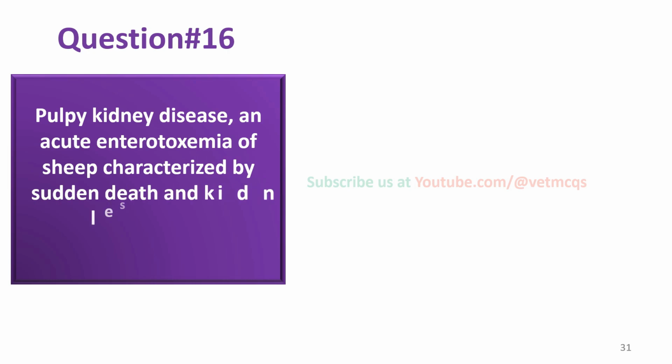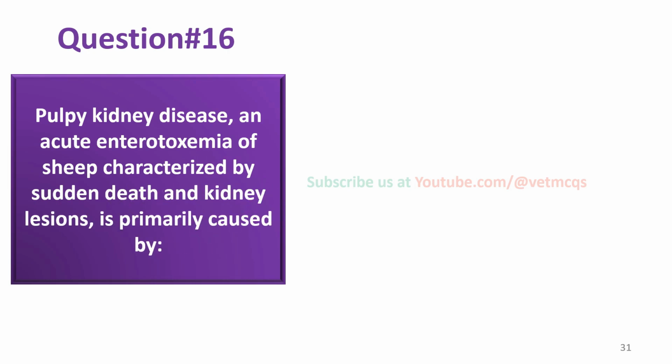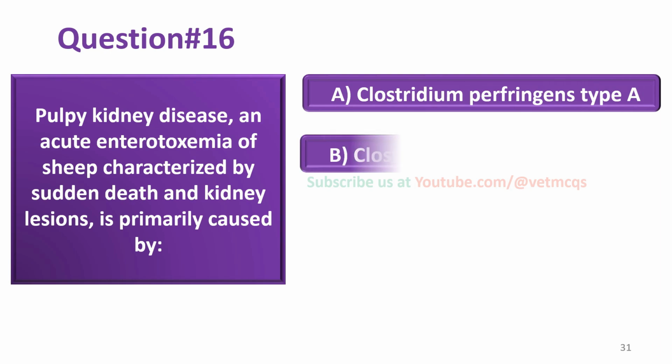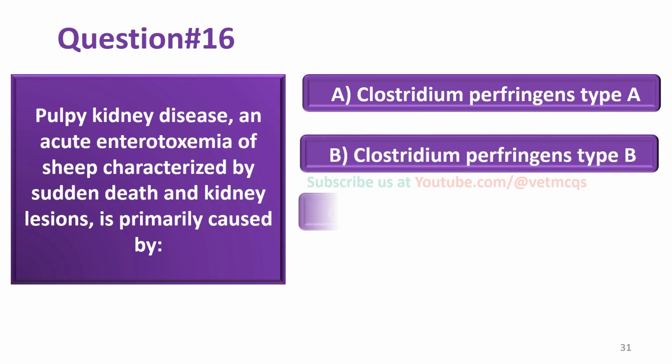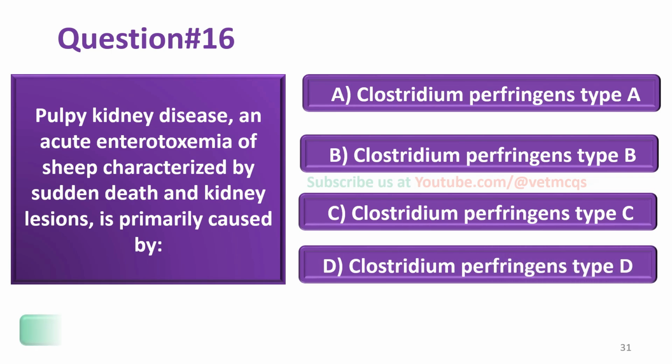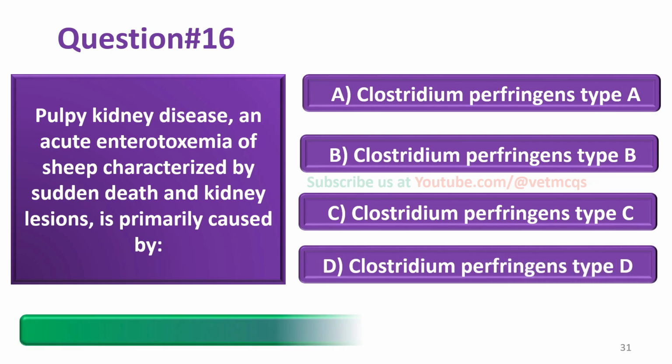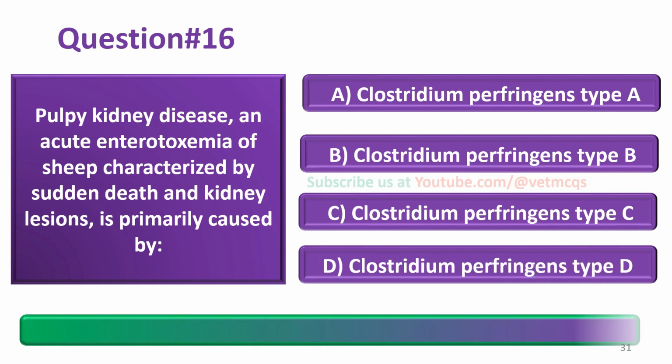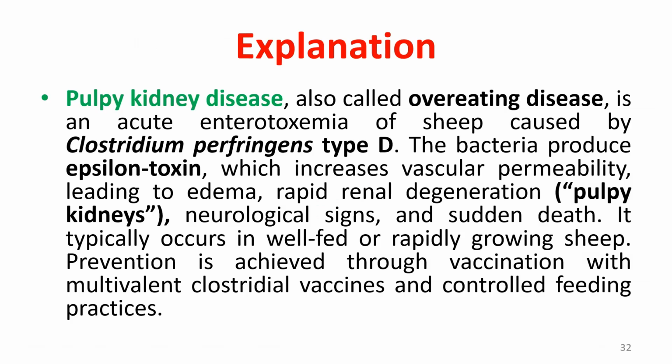Pulpy kidney disease, an acute enterotoxemia of sheep characterized by sudden death and kidney lesions, is primarily caused by Clostridium perfringens type A, Clostridium perfringens type B, Clostridium perfringens type C, or Clostridium perfringens type D. And the correct answer is option D, that is Clostridium perfringens type D.